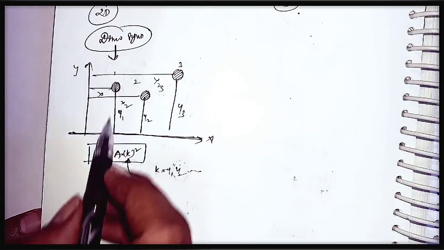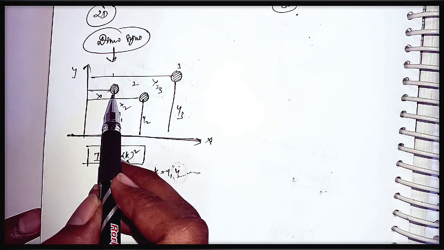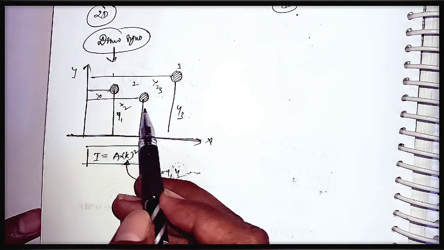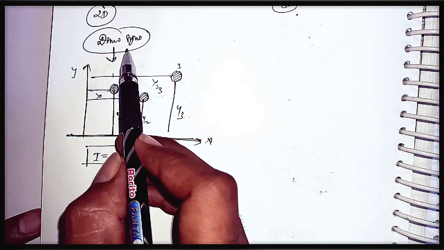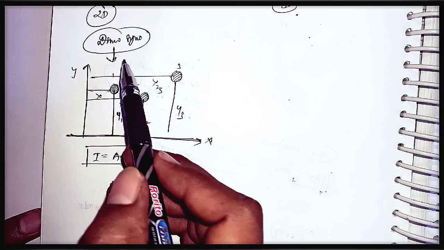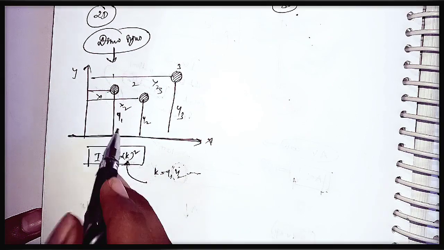A discrete system is nothing but one whose elements we are able to count; it is not a continuous thing. To know about discrete and continuous systems, please watch my last video, the continuity equation video, where you can get a clear idea. Here there are three masses.